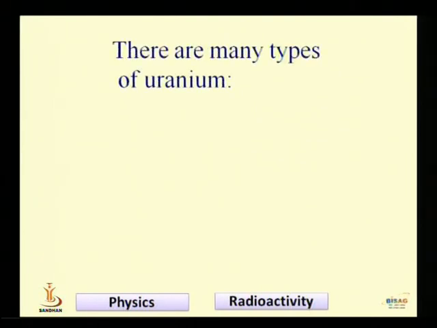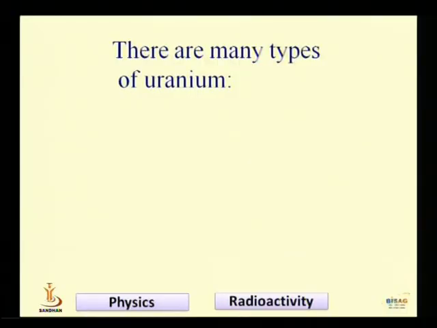Now there are many types of uranium. Suppose we take the example of uranium, because elements which have an atomic number more than 82 are called radioisotopes. In these elements the number of neutrons is higher compared to the number of protons. That's why instability is created in that kind of material, and to become stable, they emit alpha, beta or gamma radiation, which we will discuss later on.